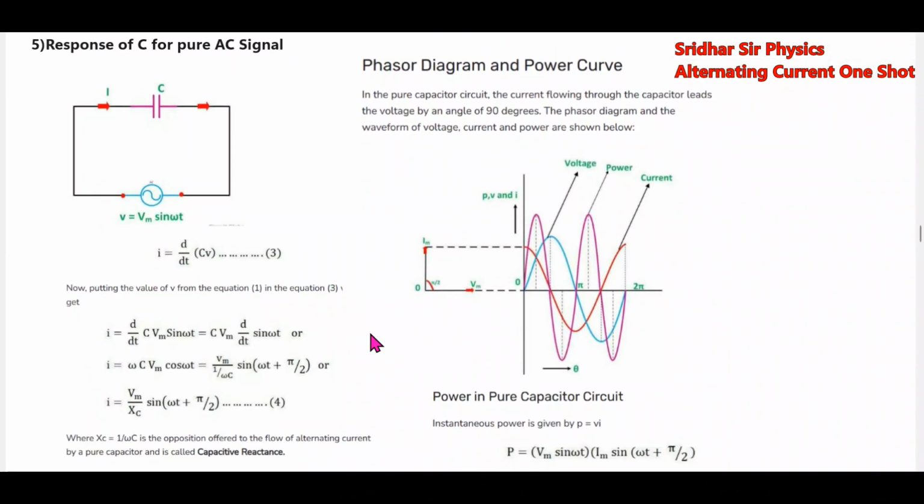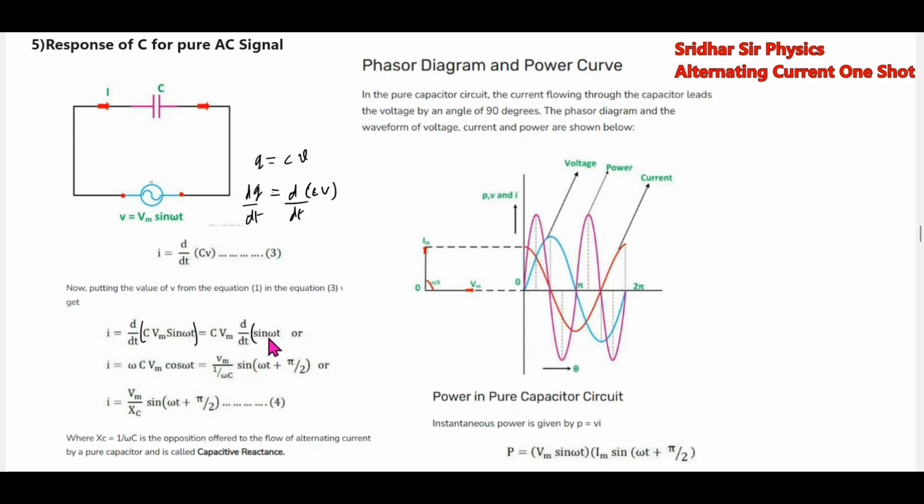We'll take the next one. Response of capacitor for pure AC signal. Here I'll supply AC voltage V equal to Vm sin omega t connected across the capacitor. Current will start flowing, instantaneous current, where Q is equal to C into V. So differentiating this, dq by dt equal to derivative of CV. Further, what is dq by dt? Dq by dt is I. So I is equal to C dV by dt.